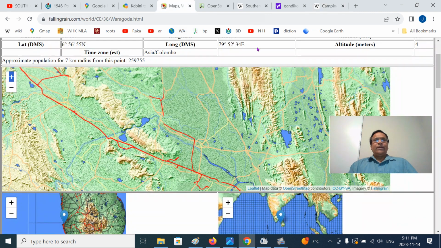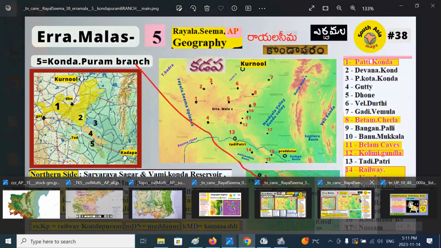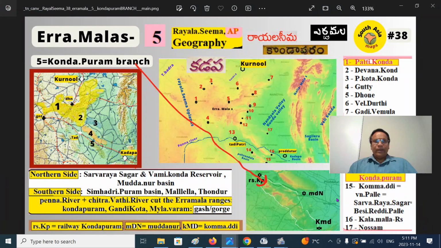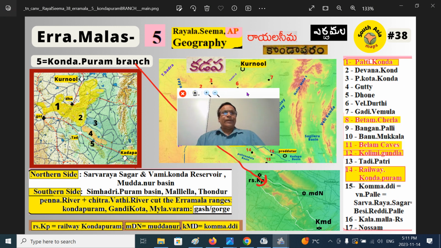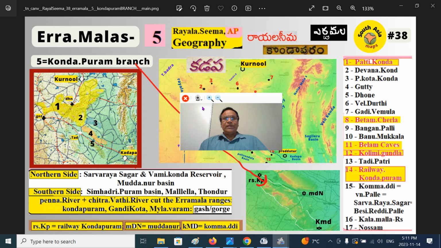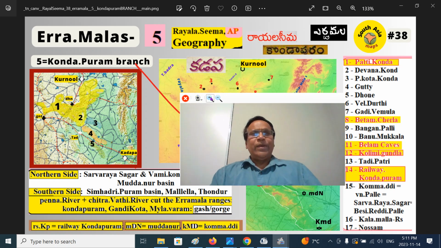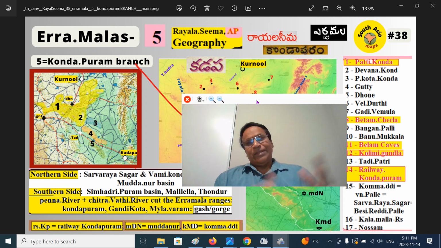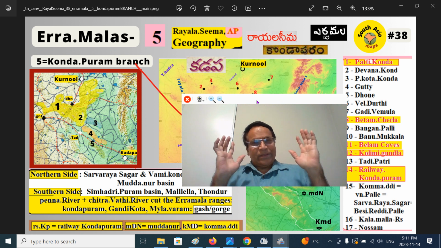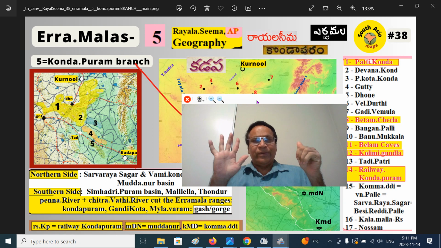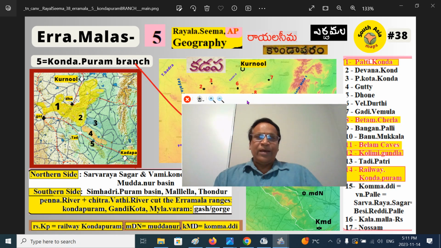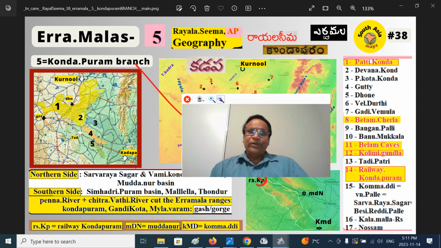And that is the important part. We looked at it, and that's what I wanted to talk about today: the historic RayalaSeema region, mini geography, micro geography. We covered the KondaPuram branch. So this finishes the five parts of ErraMalas plus an overview, the sixth one, six parts of ErraMala. We'll take up other mini geographical regions later.